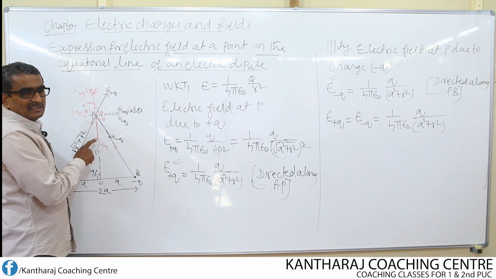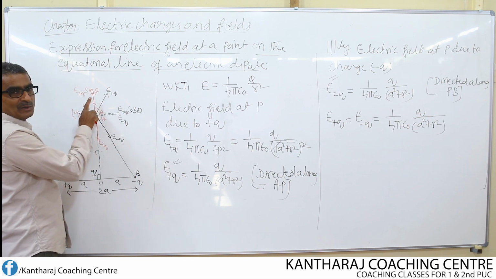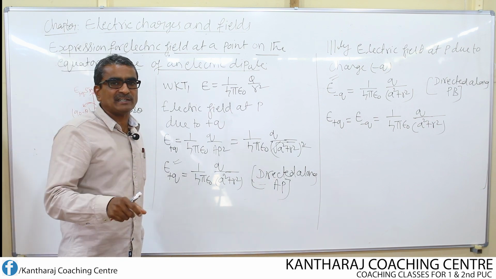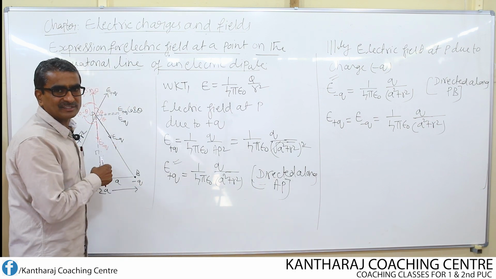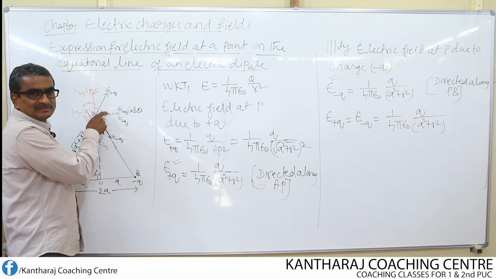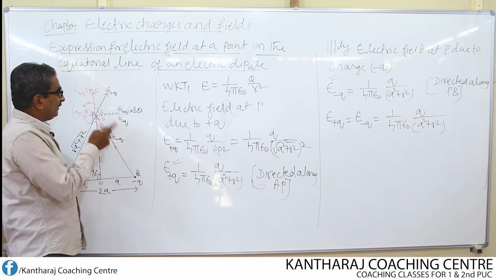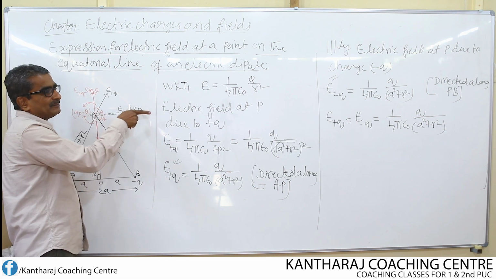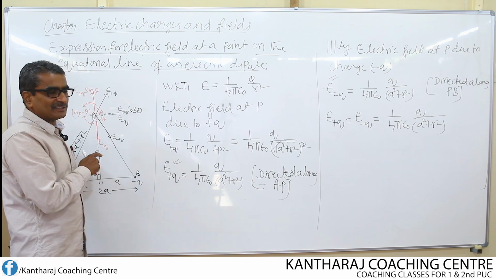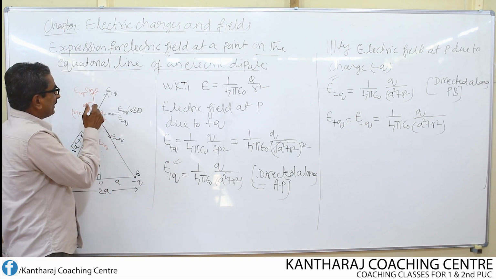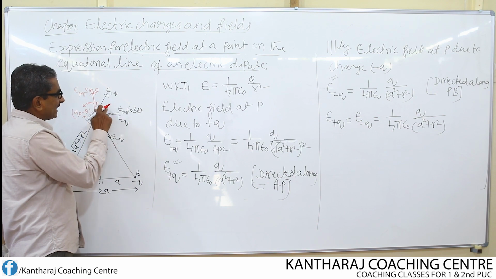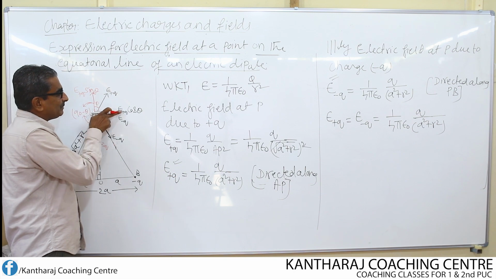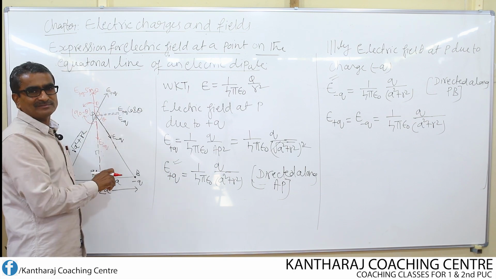See, in the figure, just because it is vertical, we cannot call this a vertical component. Which is vertical and which is horizontal is decided based on the angle which we mark or select. Here the angle is selected here. Therefore, this should be the horizontal. If I select the same angle theta here, then this becomes the horizontal component and this becomes the vertical component. So don't forget this. Instead of considering theta here, if I represent this angle as theta and this as 90 minus theta, then what happens? This becomes E plus Q cos theta and this becomes E plus Q sin theta.